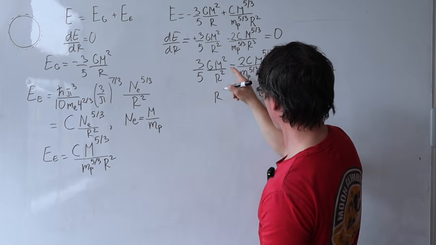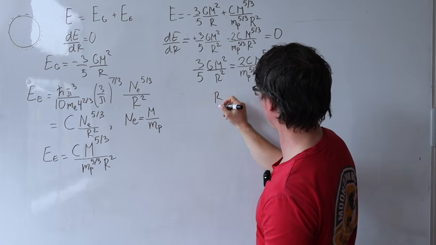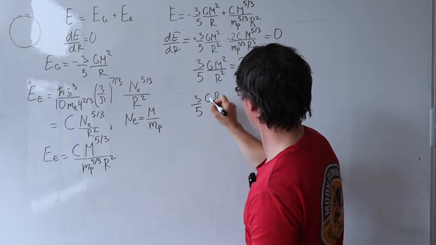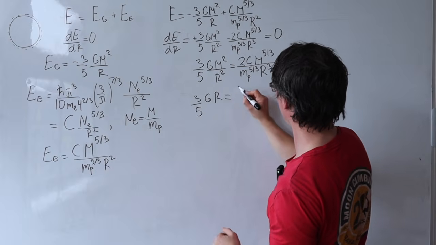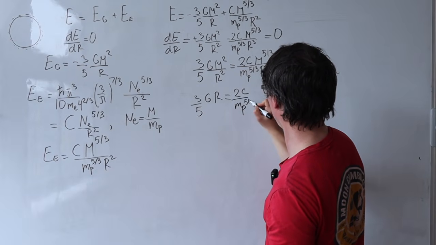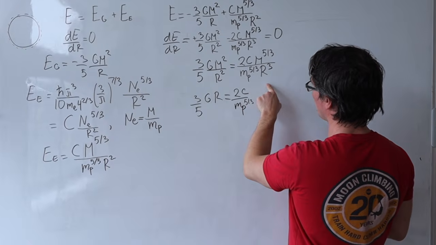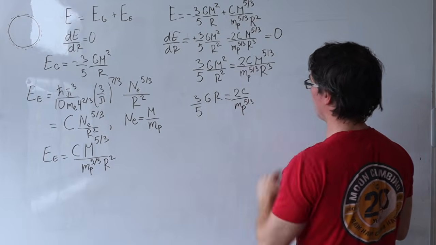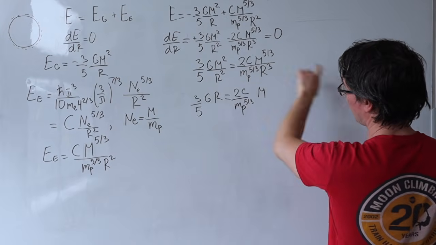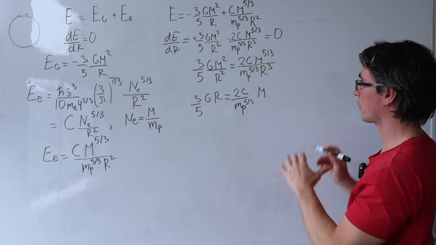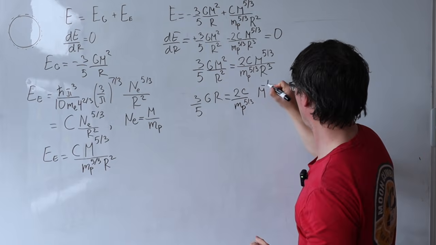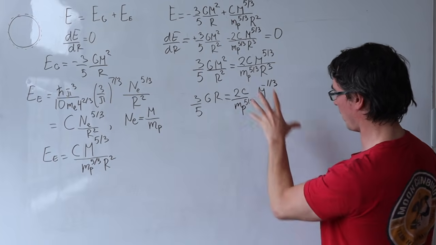We're going to get r cubed over r squared, which is just going to be r, and that's 3/5 G, and that here will be equal to 2C over m_p to the 5/3. This M squared I'm going to bring down over here. So what I'm going to be left with is M to the 5/3 minus 2. So that's going to be 5/3 minus 6/3, which is going to give me minus 1/3, I think.